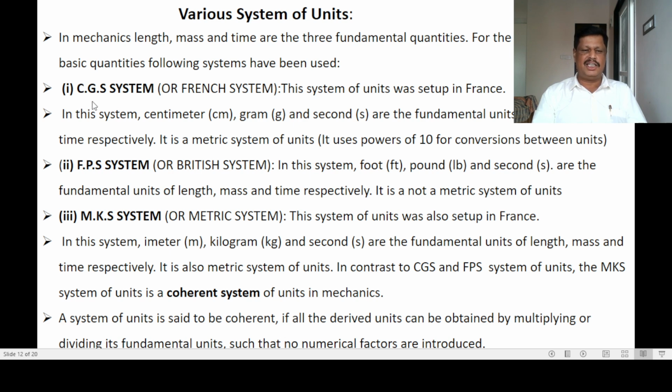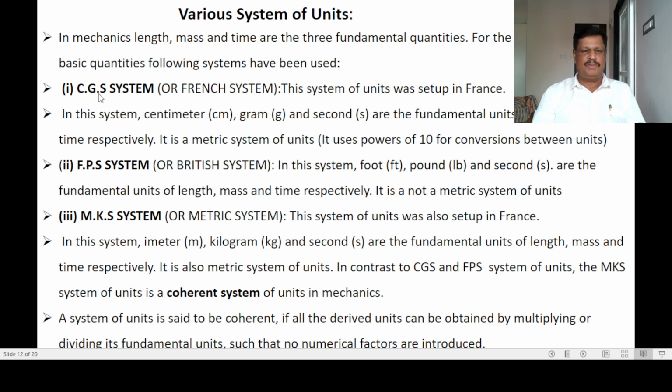In the earlier stage, the scientists used 3 system of units. They were CGS system, FPS system and MKS system. In mechanics, length, mass and time are the 3 fundamental quantities. For the units of these 3 basic or fundamental quantities, the following systems have been used.